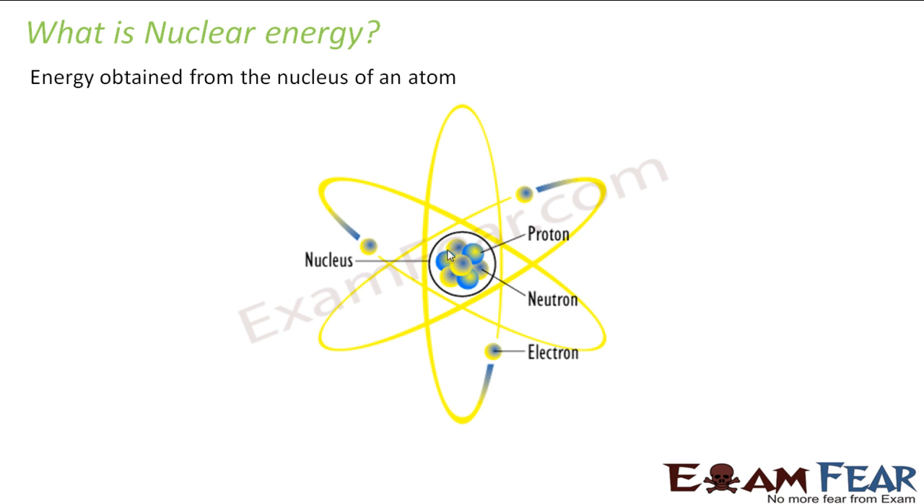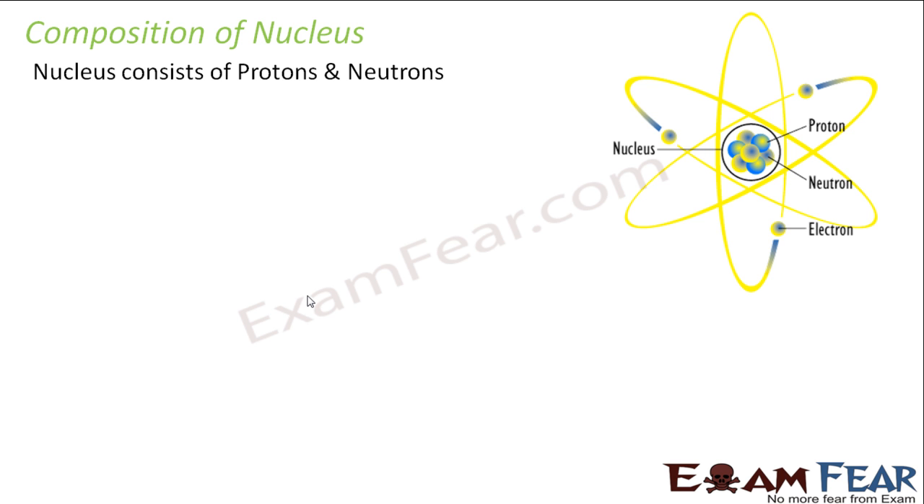This picture shows the basic composition of an atom. It has a nucleus at the center, and the nucleus consists of protons, the positively charged particles, and neutrons, the neutral particles. Around the nucleus you have the negatively charged electrons revolving in orbits, right? This is the basic structure of the atom. Before we study nuclear energy, we should have a quick review of the composition of the nucleus. The nucleus consists of protons and neutrons.